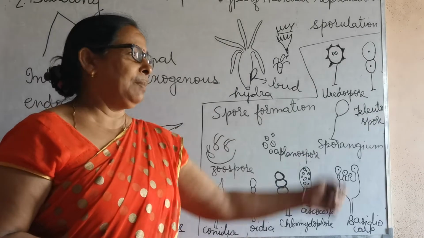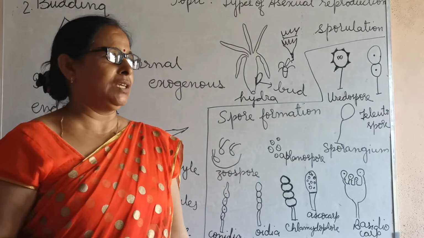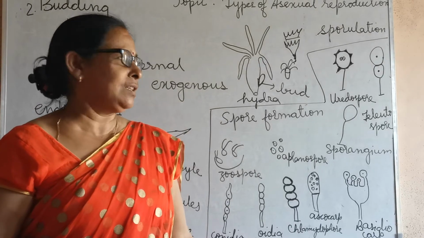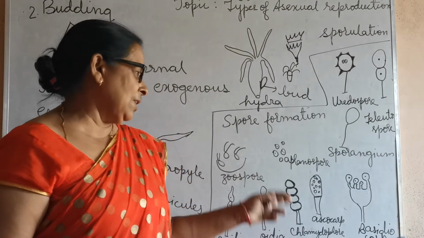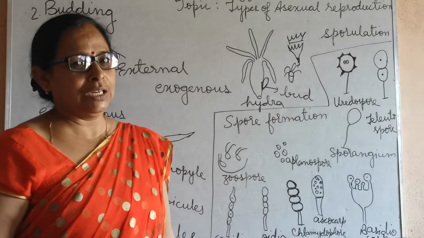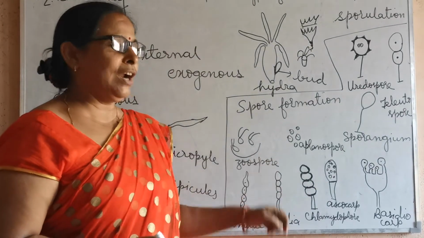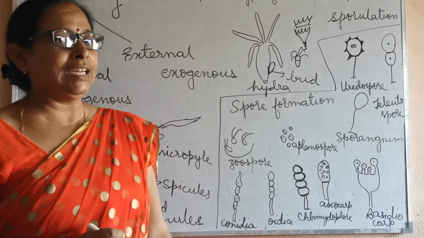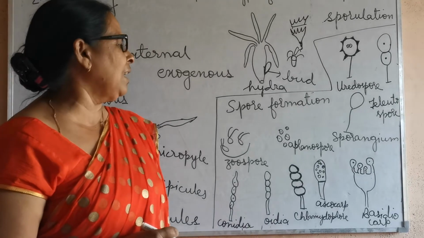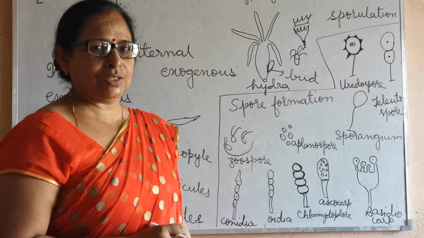And it may burst out either in favorable or unfavorable condition with the help of some agent, and all the spores come out and may give rise to new organisms. Zoospores are totally motile spores that you read about in the fungi chapter last year in class 11. Aplanospores are non-motile structures.